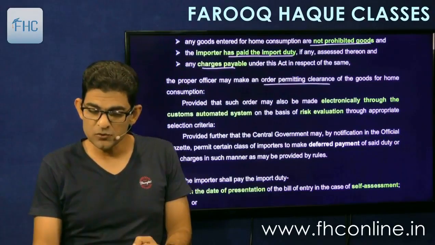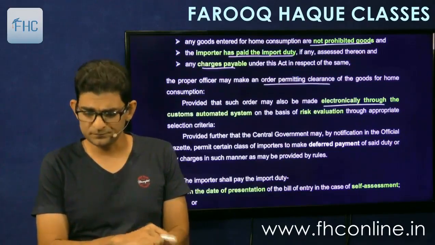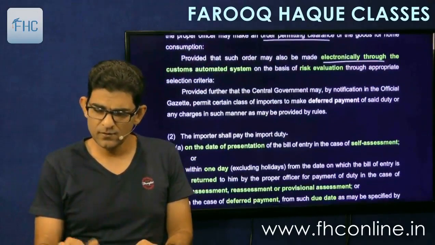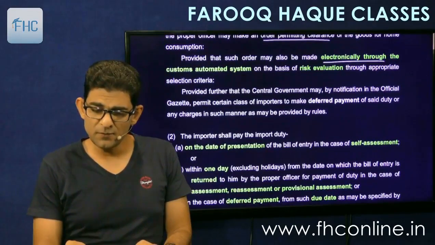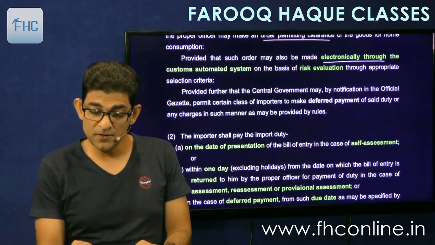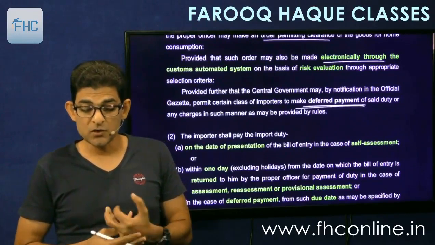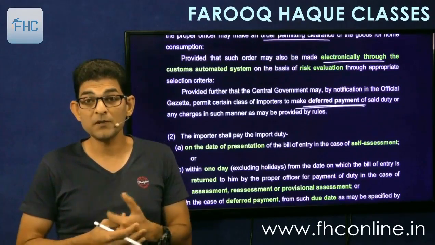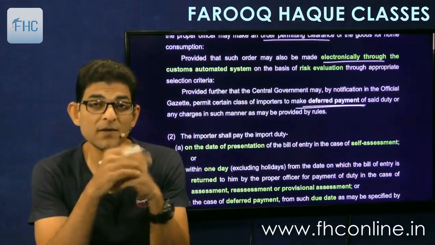And this order can also be given electronically through the customs automated system. And secondly, provided further that the government may by notification in the official gazette permit certain class of importers to make deferred payment of said duty or any charges in such manner as may be provided by the rules. So we are going to see these rules also regarding deferred payment.